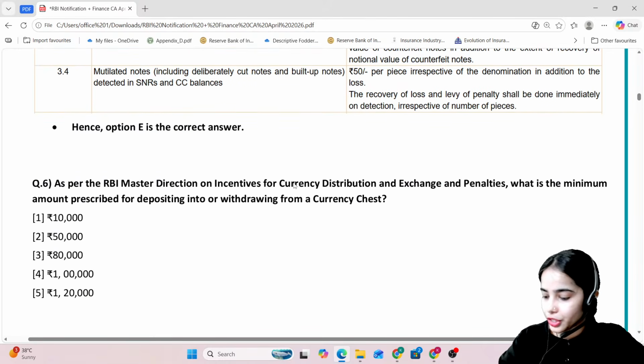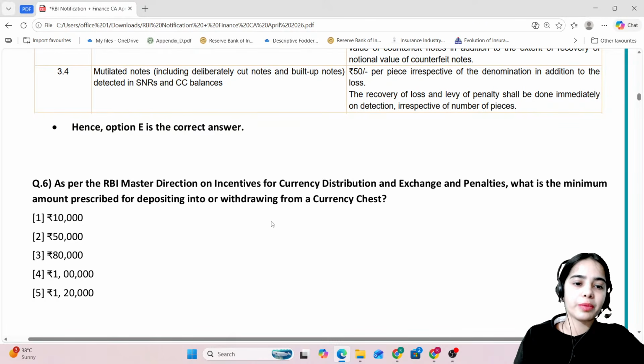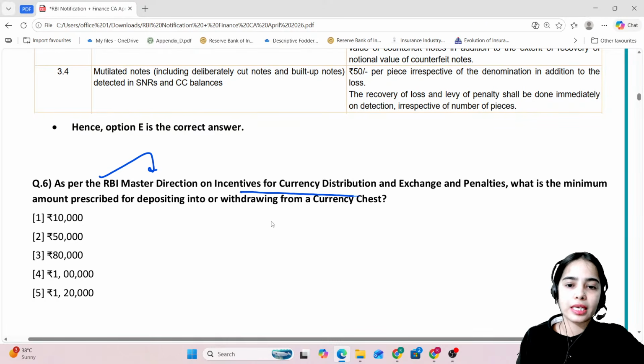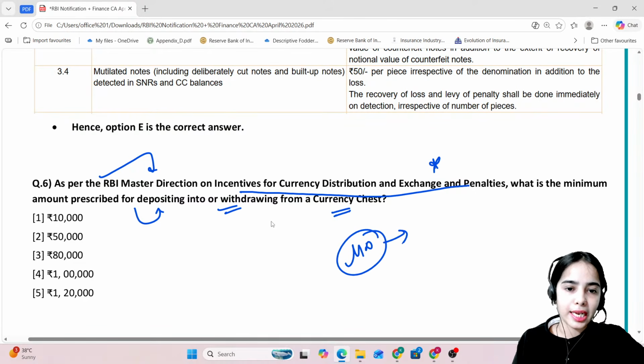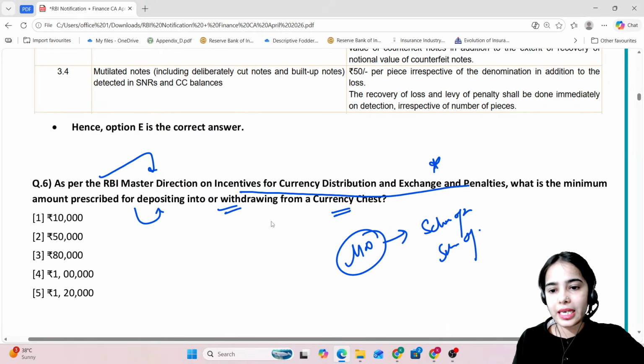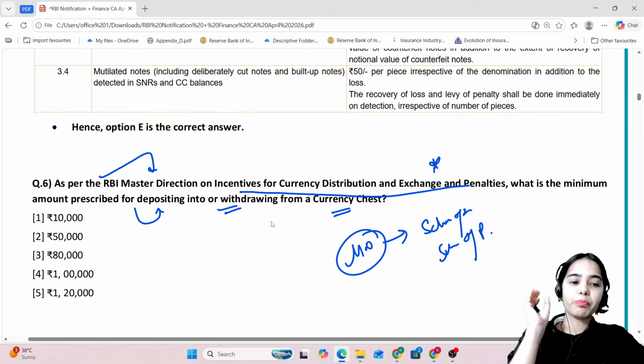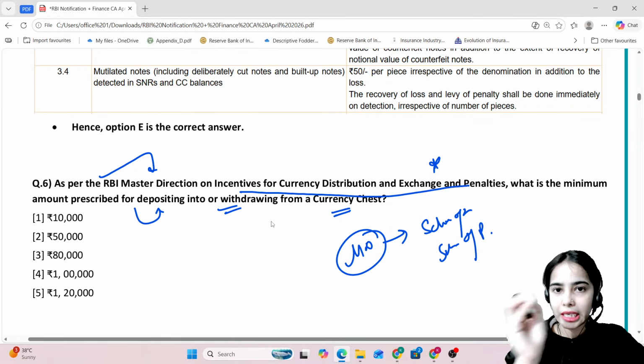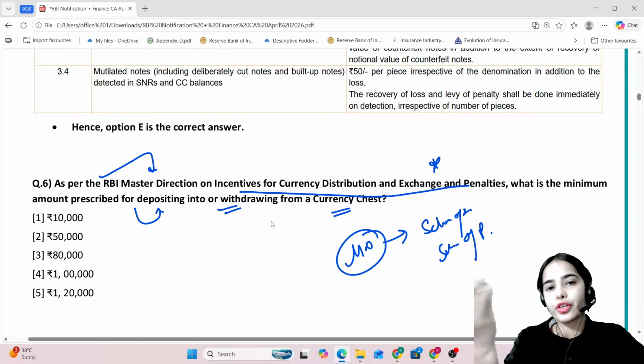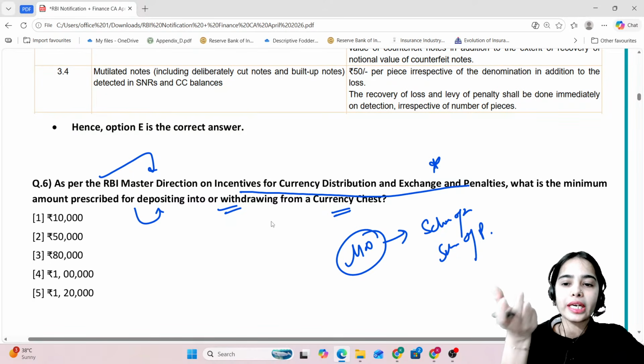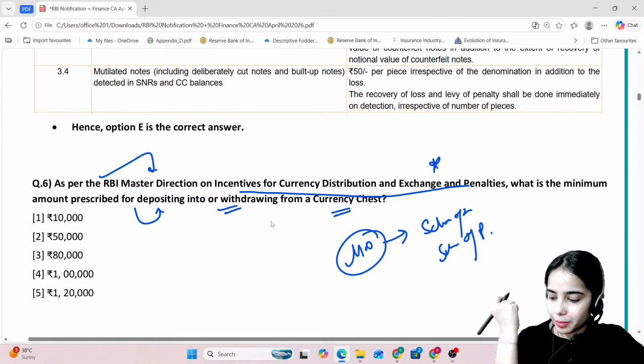Now coming to the next question. Try to answer this question. As per the RBI master direction on incentives for currency distribution and exchange and penalties, what is the minimum amount prescribed for depositing into or withdrawing from a currency chest? I have taken a detailed session on the master direction for the scheme of incentives and the scheme of penalties, and there we discussed what the minimum amount prescribed is for depositing into or withdrawing from the currency chest.